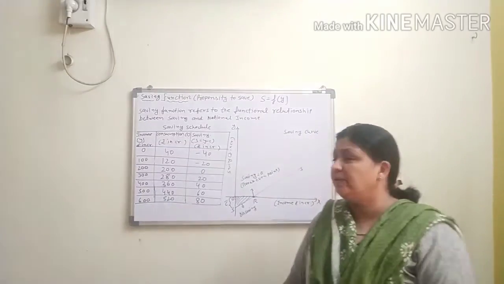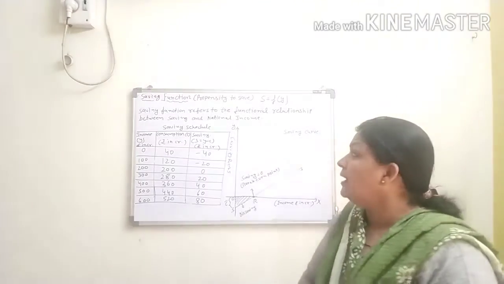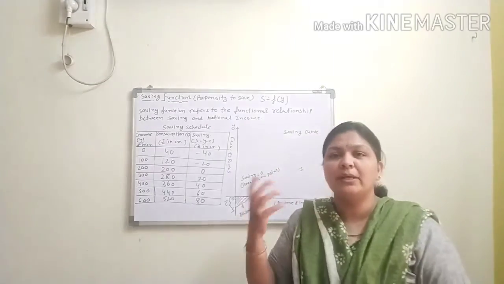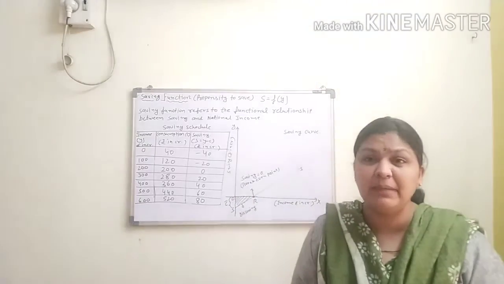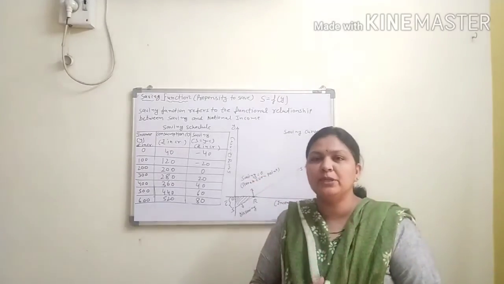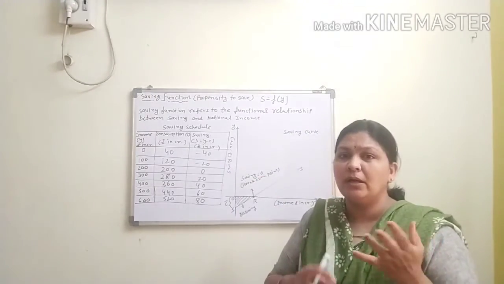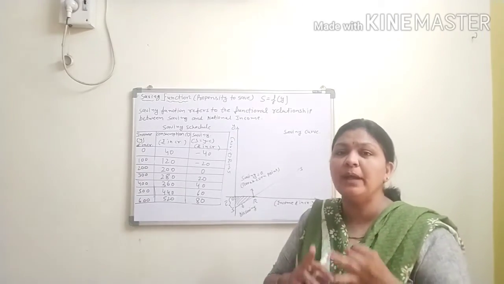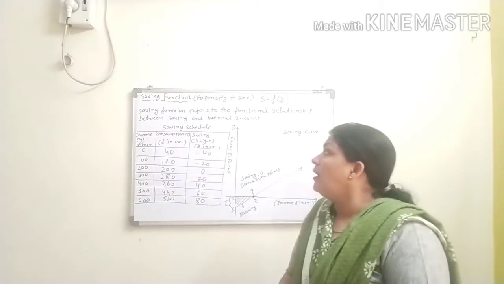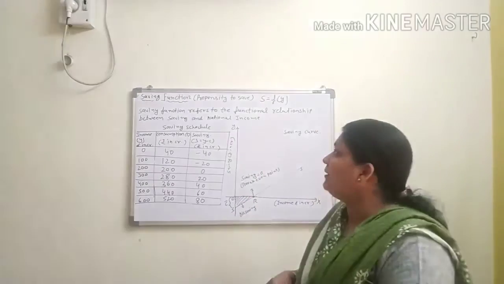Good morning students. Today we will start a new topic in the same chapter, that is the saving function. Already we know what the consumption function, the APC and the MPC are. Fine. The consumption function is based on the average propensity to consume and the marginal propensity to consume.